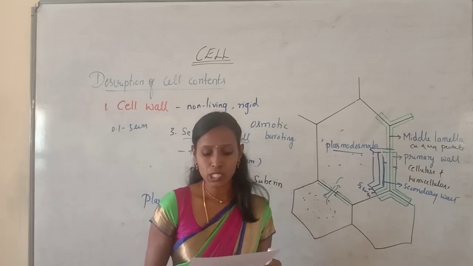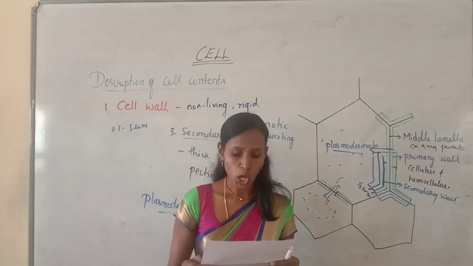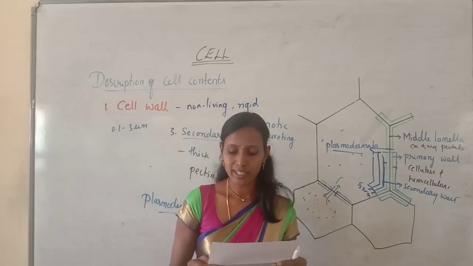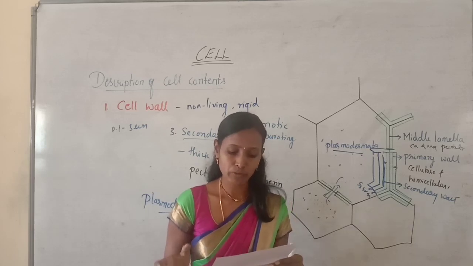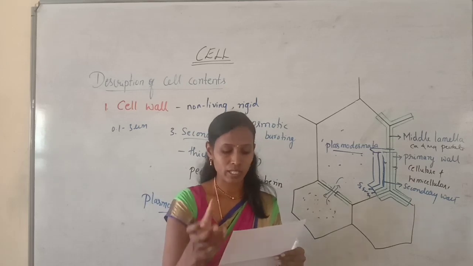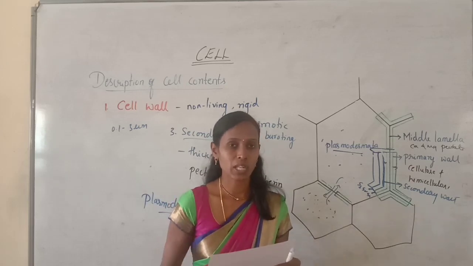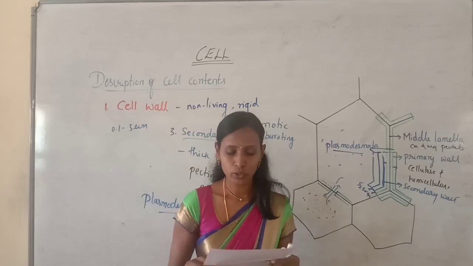Next question. Cell wall was first studied by option A, Bonner, option B, Strasburger, option C, Robert Hooke, option D, Fleming. So the cell wall was first studied by Robert Hooke only. So that history you have seen, and there I have not mentioned the cell wall. Even the cell wall was also studied by Robert Hooke.